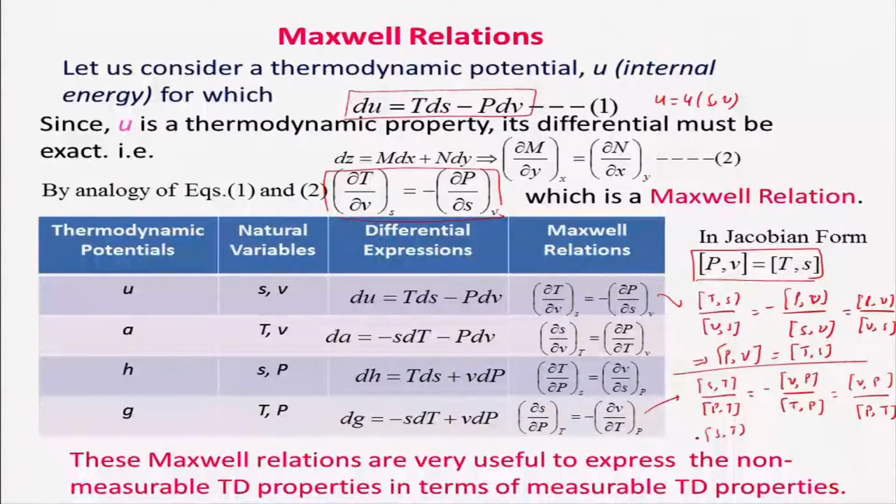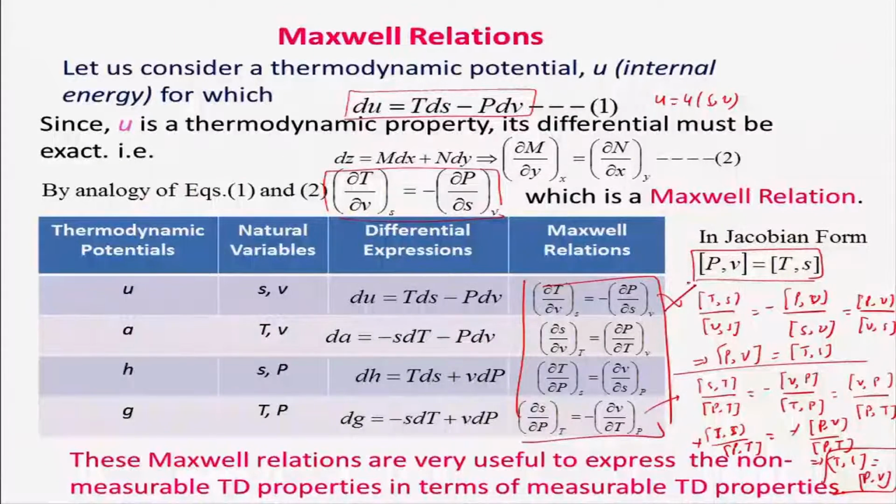I can also write S,T as T,S, into (P,T) minus, equal to minus (P,V) into (P,T). So minus minus will cancel out, and I will get Jacobian (T,S) equal to Jacobian (P,V). So I am getting the same thing. So all four Maxwell relations can be converted into one equation in the Jacobian form. That is very easy to remember and handle, as we will see.